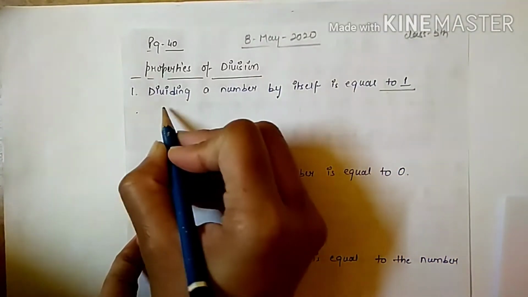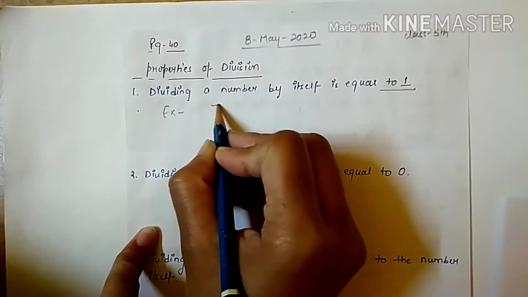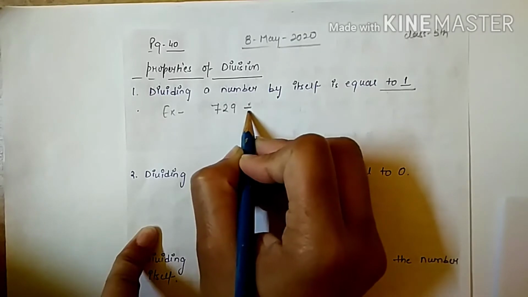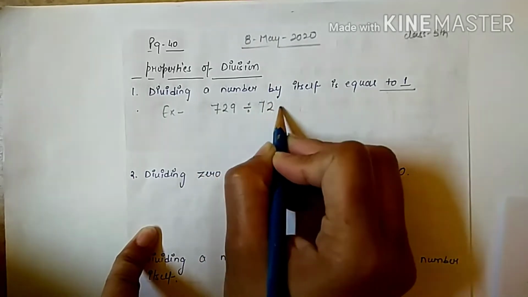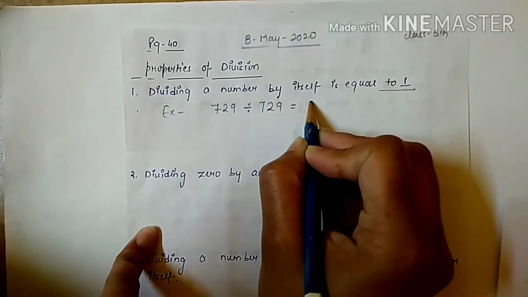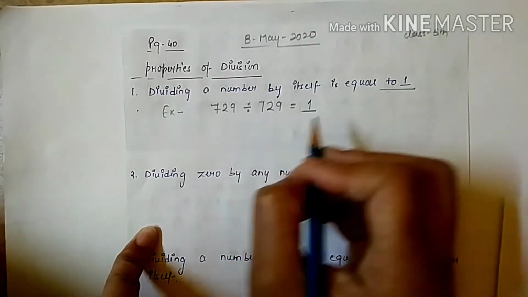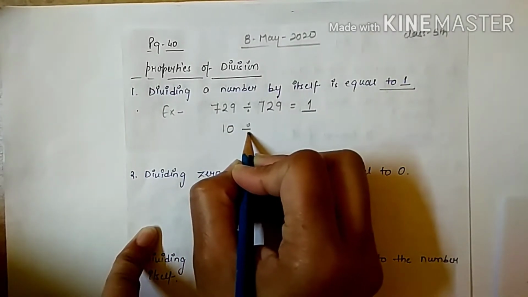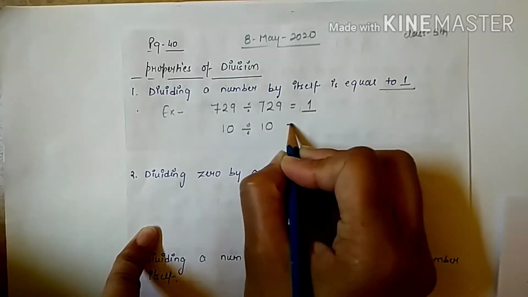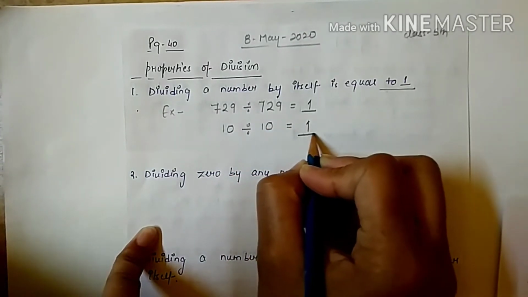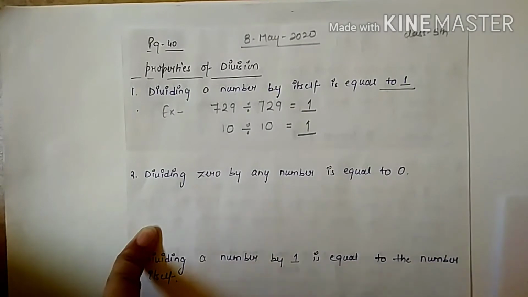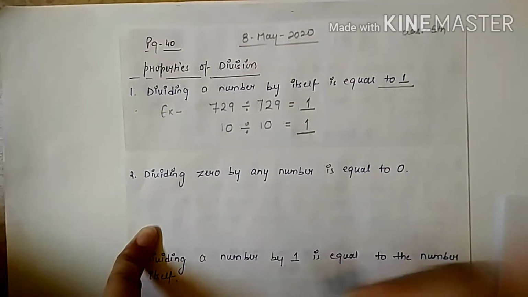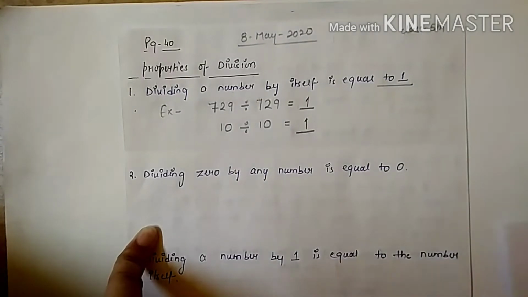For example, if I have 729 and if I divide it with itself, that is the same number, what will I get as an answer? 1. Similarly, if I have 10 and I have to divide it by itself, then again the answer will be 1. Whatever I am going to teach you in this video, you have to write it all down in your notebook as well.